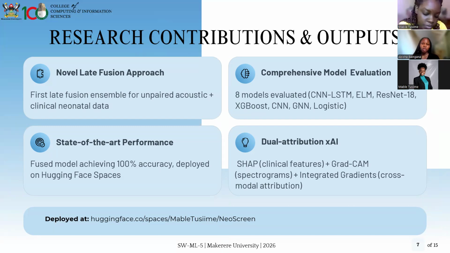Thank you, Mebo. So what we are going to contribute based off the related works and what we identified as the research gap is a novel late fusion approach, which is going to be the first of its kind for unpaired acoustic and clinical neonatal data. And then we have a comprehensive model evaluation based off the 8 models that were developed, that is CNN, long short-term memory, the extreme learning machine, the ResNet 18, XGBoost, convolutional neural network, graph neural network, and logistic regression.